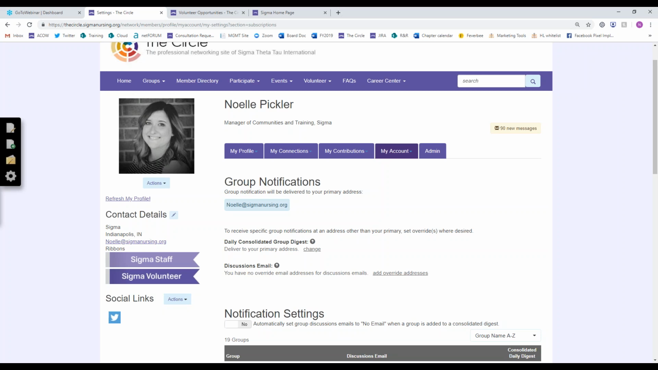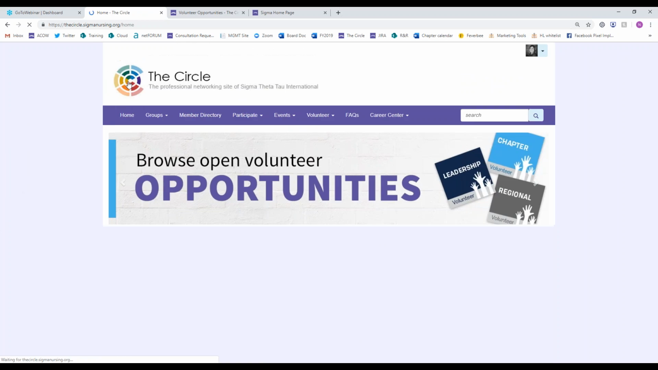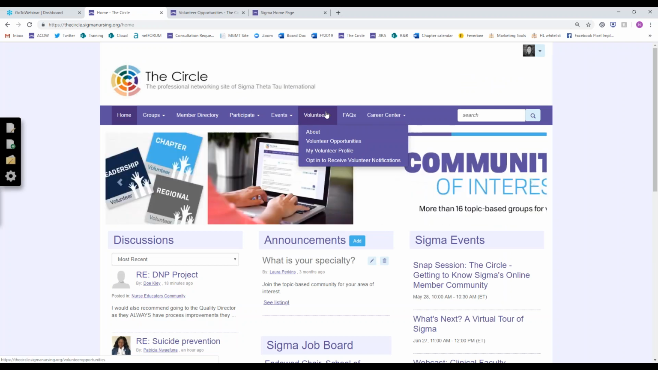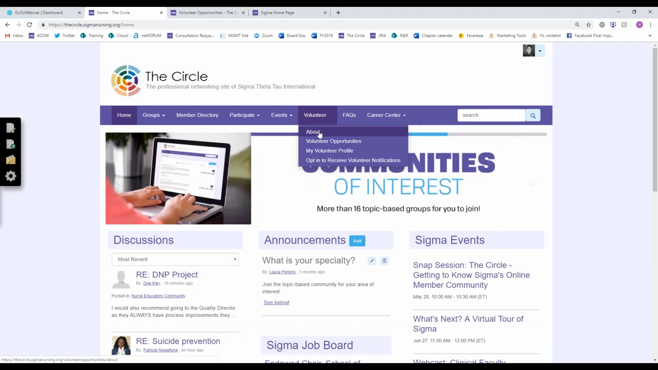So those are just some of the things you can do on your profile and on the circle homepage that connect you with others. There's other ways you can jump in and get involved with Sigma and begin exploring the things to do on the circle, one of which is the volunteer portal. Like I mentioned, we have this volunteer button in the navigation bar, and when I click on it, there's an about page.